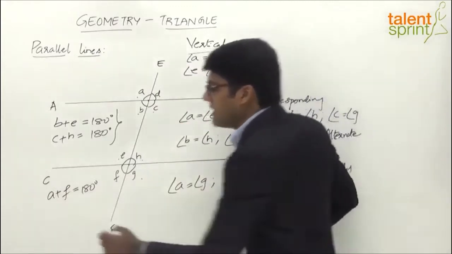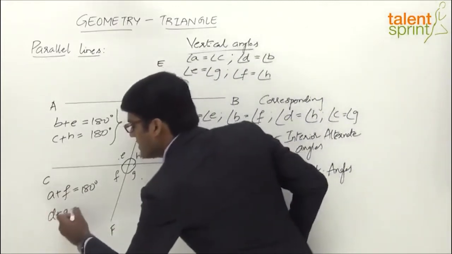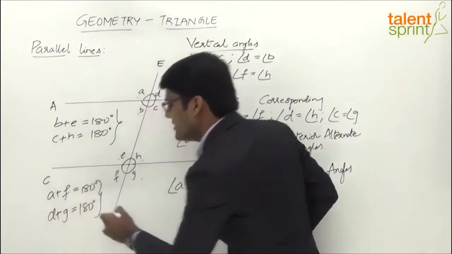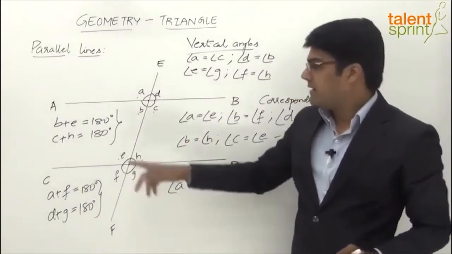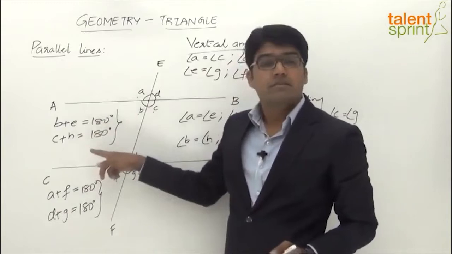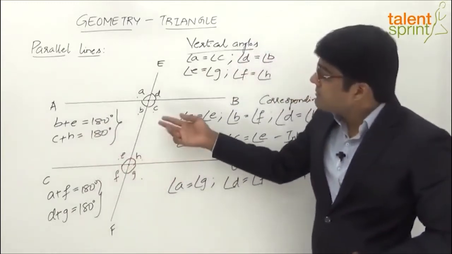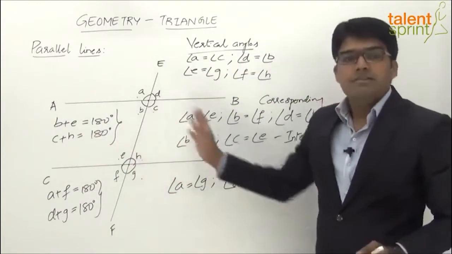Likewise, D and G will add up to 180. So D plus G is also 180 degrees. So this shows supplementary angles which are exterior and on the same side. The first two cases here show the supplementary angles which are interior and on the same side.